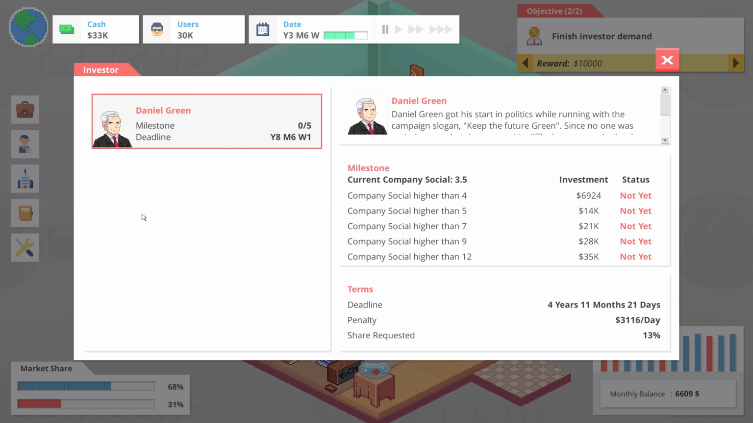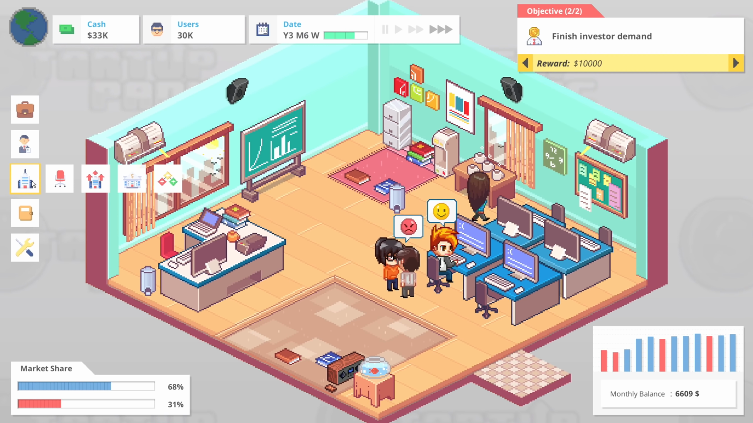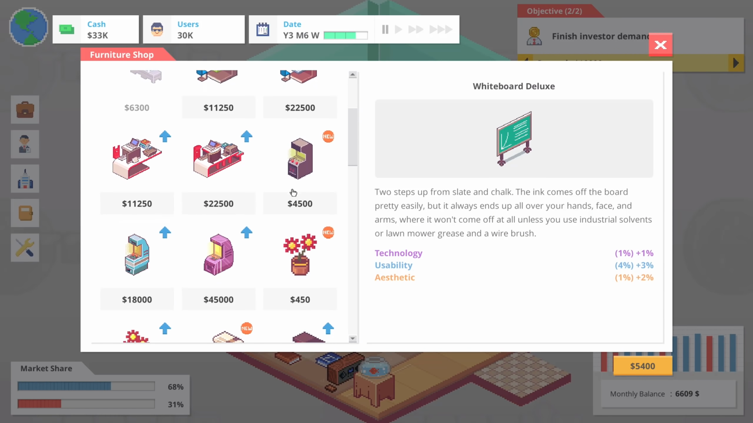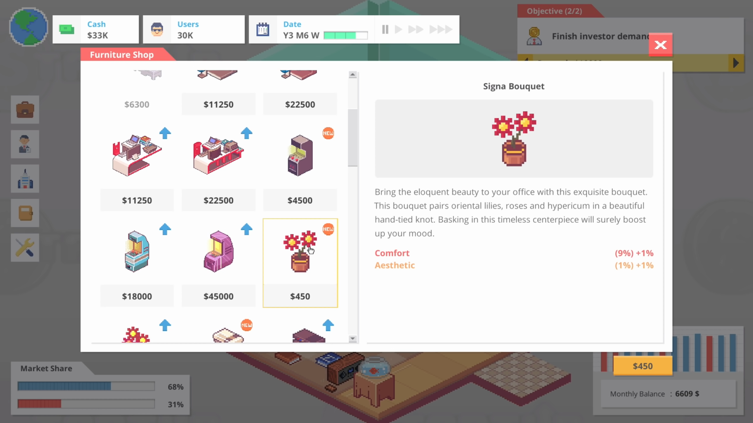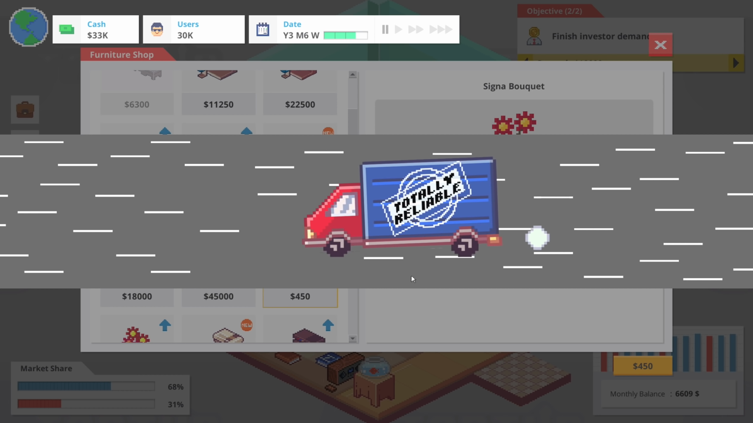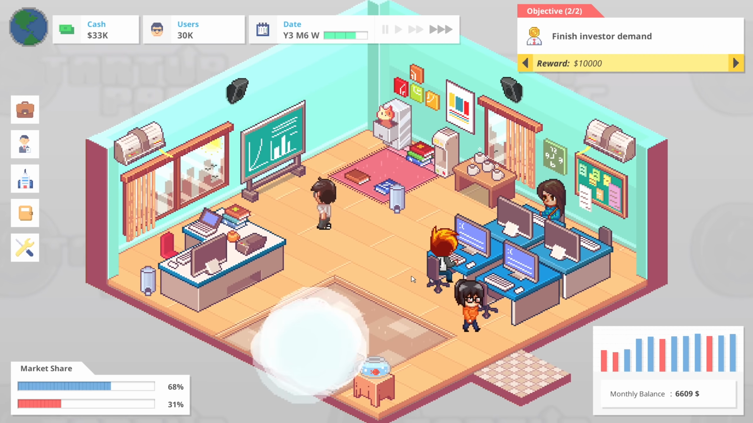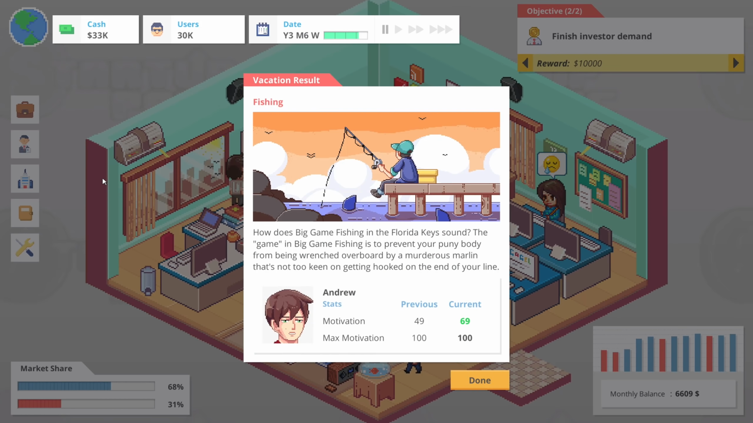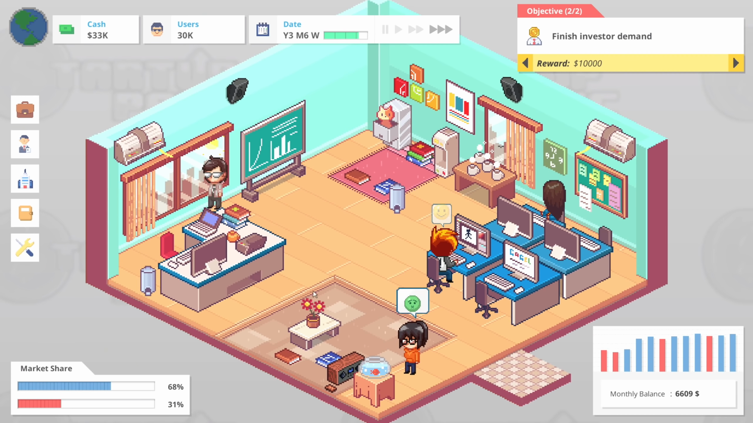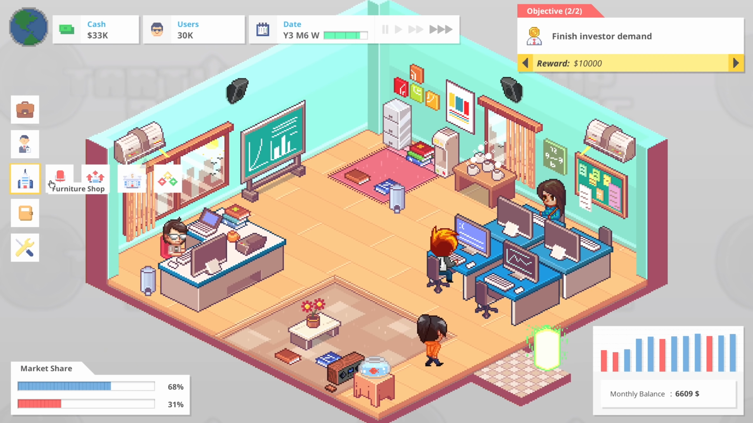Now let's see. Investor, what do you need? Company social higher than 4. Okay. So if I go into office and I go to furniture and I go to... So that's comfort, aesthetic. Let's get a plant, I guess. And we'll put the plant down there. Now he's back from his vacation. That's fine. Office.